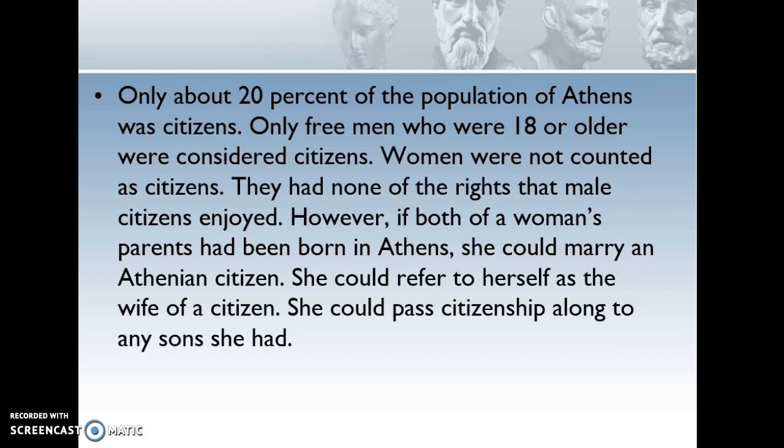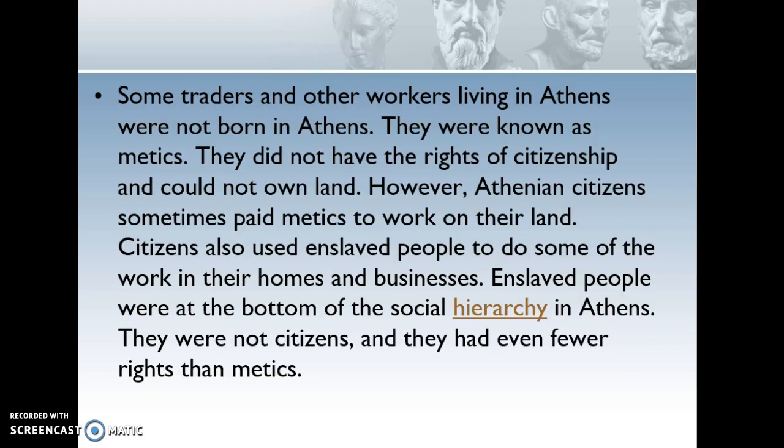However, if both a woman's parents had been born in Athens, she could marry an Athenian citizen. She could refer to herself as the wife of a citizen. She could pass citizenship along to any sons that she had. Some traders and other workers living in Athens were not born in Athens. They were known as metics. They did not have the rights of citizenship and could not own land. However, Athenian citizens sometimes paid metics to work on their land.